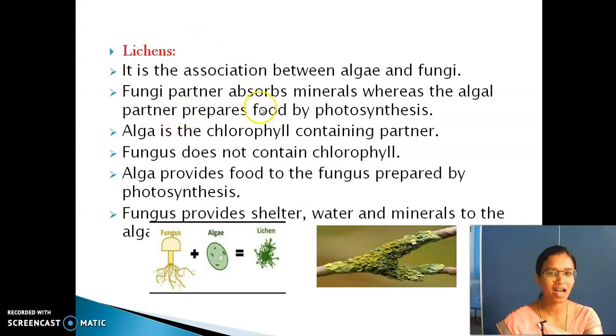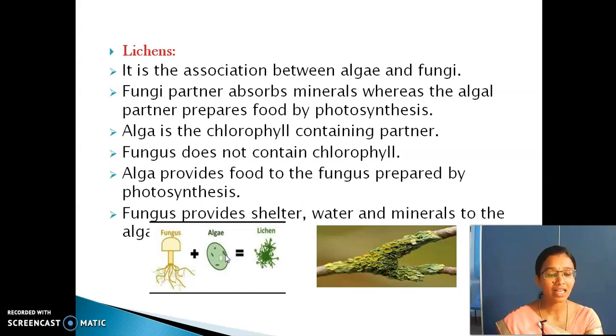The fungi partner absorbs minerals, whereas the algae prepares food by photosynthesis. Both are combined to form lichens. Clear? Fungi help in absorbing minerals, and algae help in preparing food by photosynthesis.